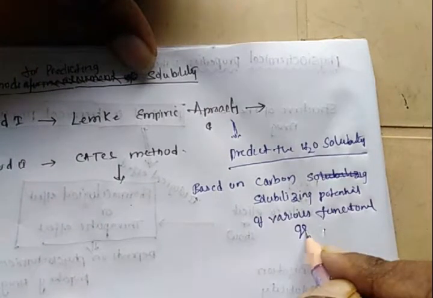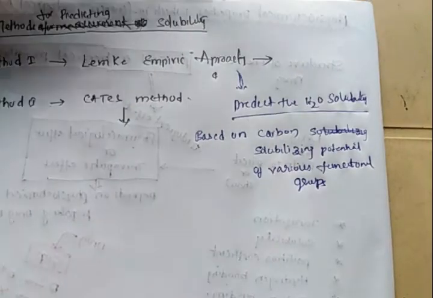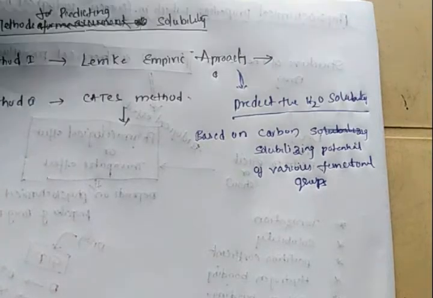This Lemke approach will predict the solubility of the drug molecule based on the carbon solubilizing potential of the various functional groups.